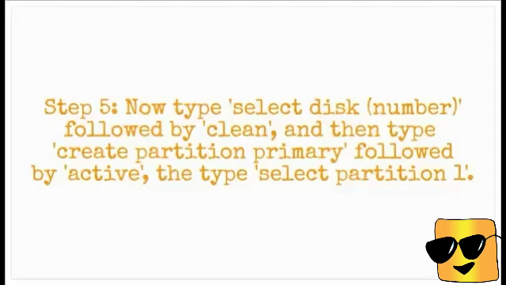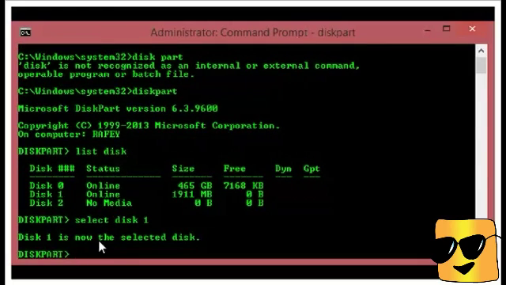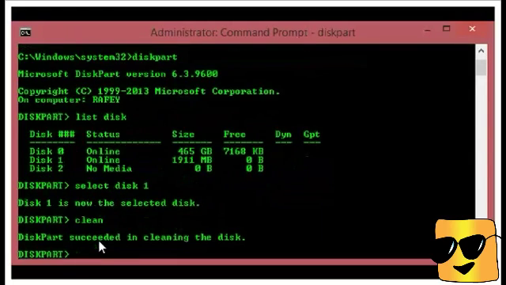Step 5. Now type select disk number, followed by clean, and then type create partition primary followed by active, then type select partition 1.